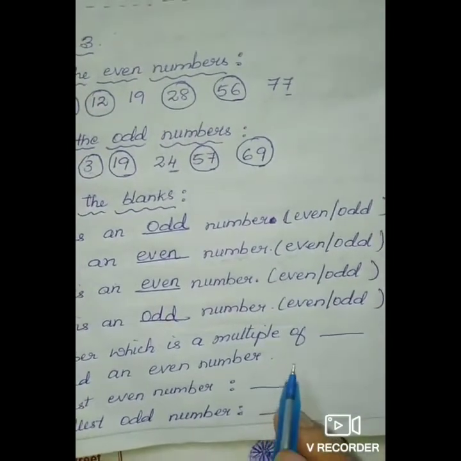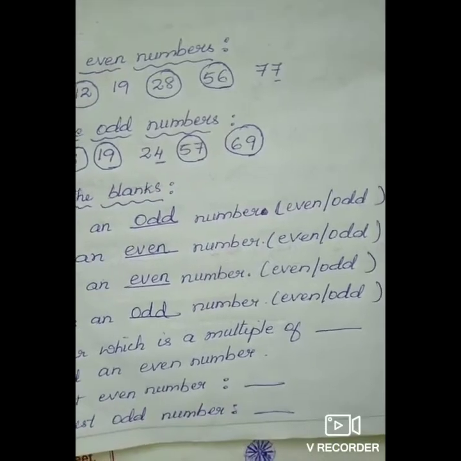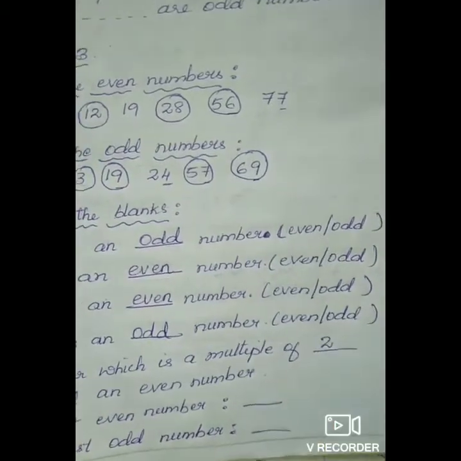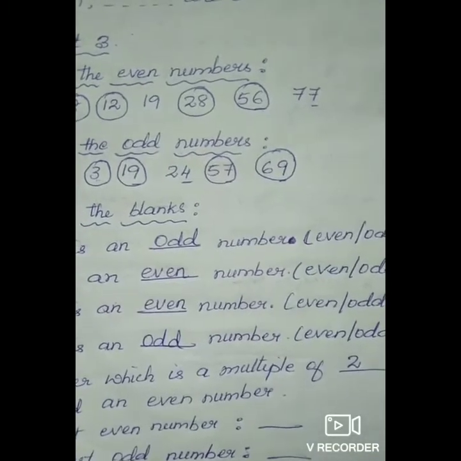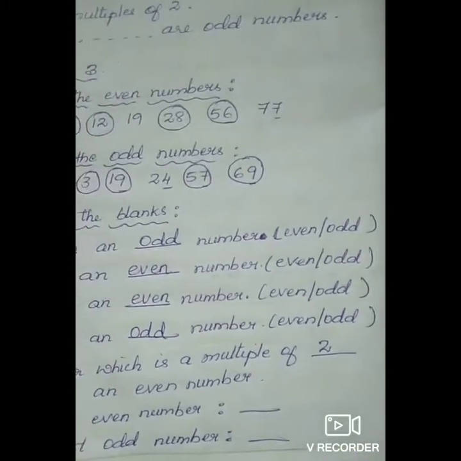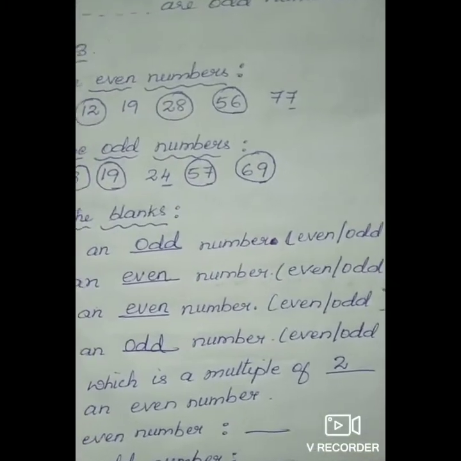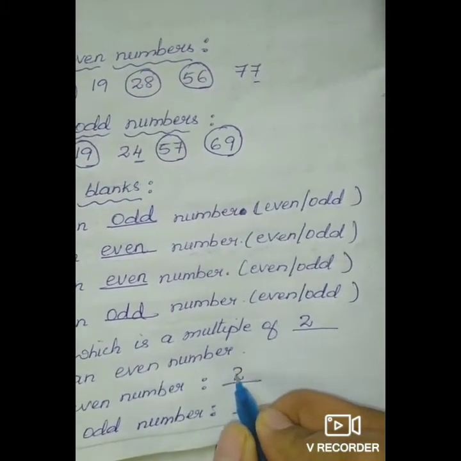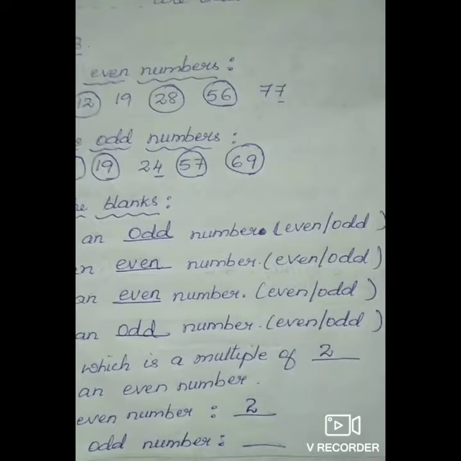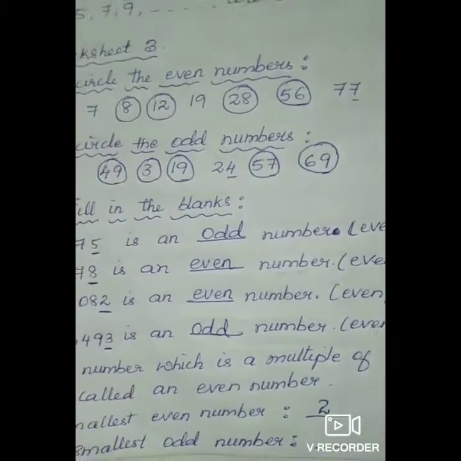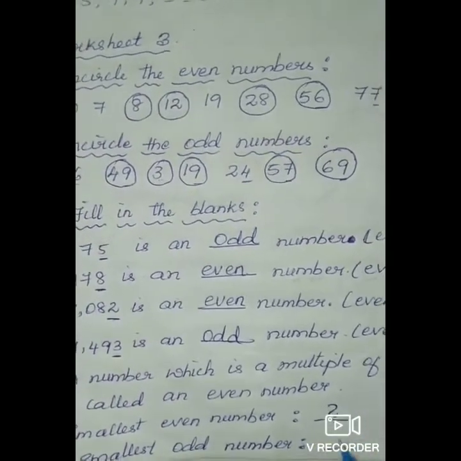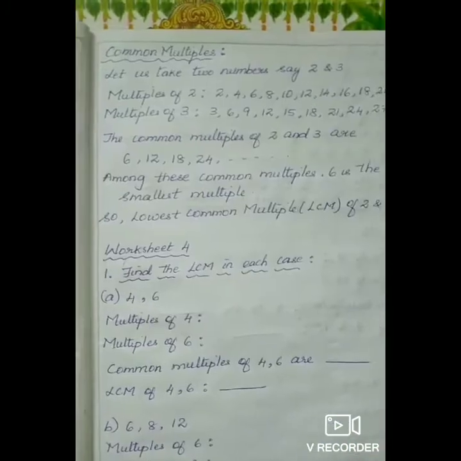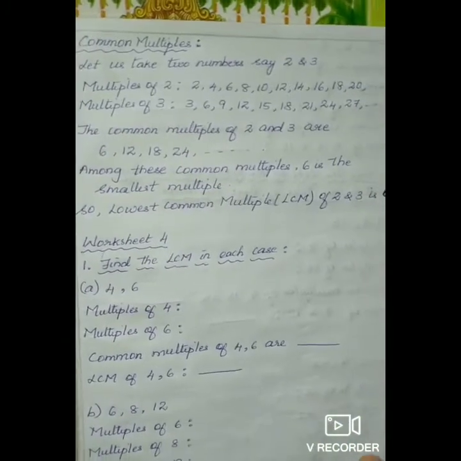A number which is a multiple of dash is called an even number. What is an even number? When it is a multiple of 2. Smallest even number is dash. We know that the smallest even number starts with 2, not 0, because 0 doesn't have value. The smallest odd number starts with 1: 1, 3, 5, 7, 9. Now you learnt what is an odd and even number.